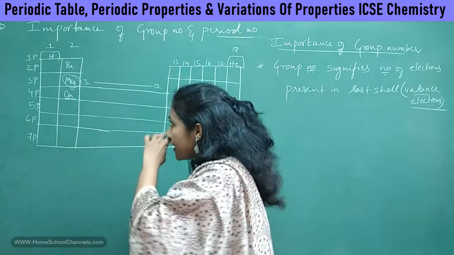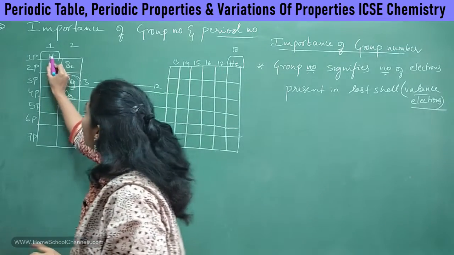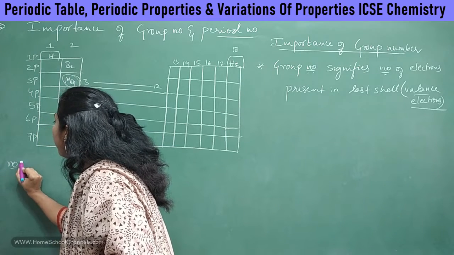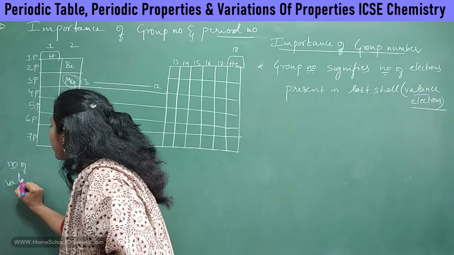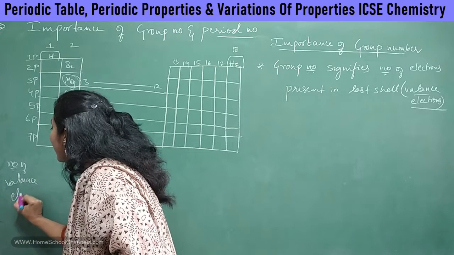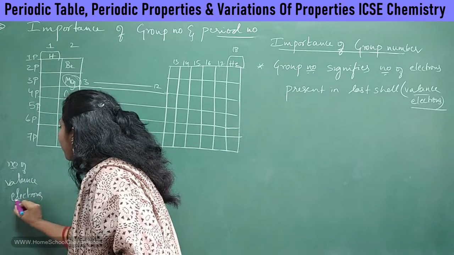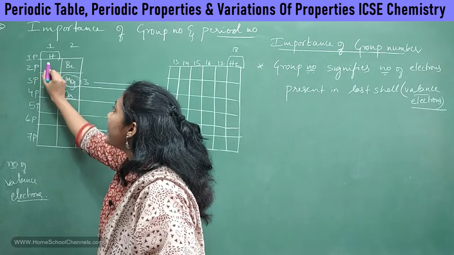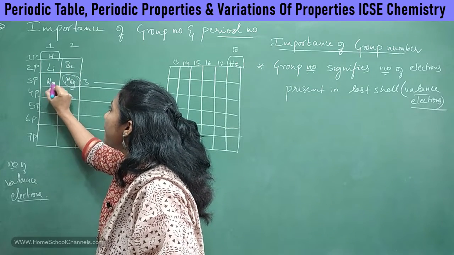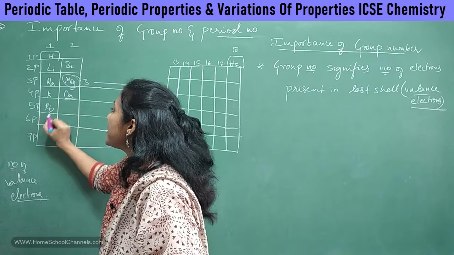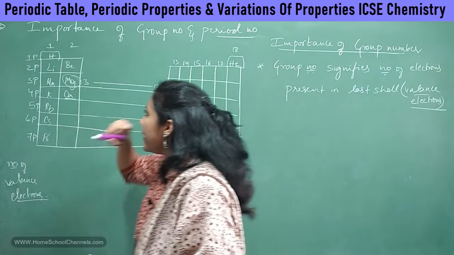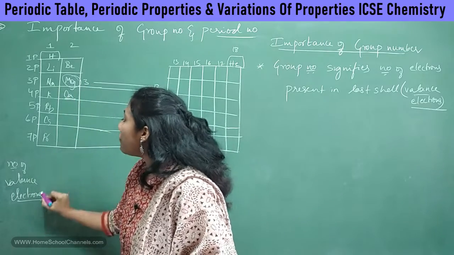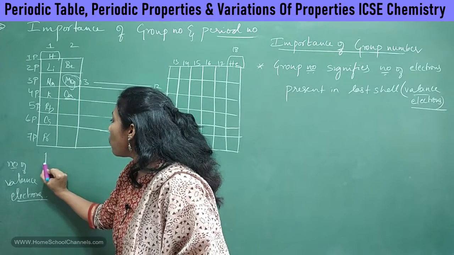Say, for example, the first group elements. Let me write here the number of valence electrons, group wise. Clear? In our first group, we have the elements hydrogen, lithium, sodium, potassium, rubidium, cesium and francium, right? In all these elements, the number of valence electrons present is 1.